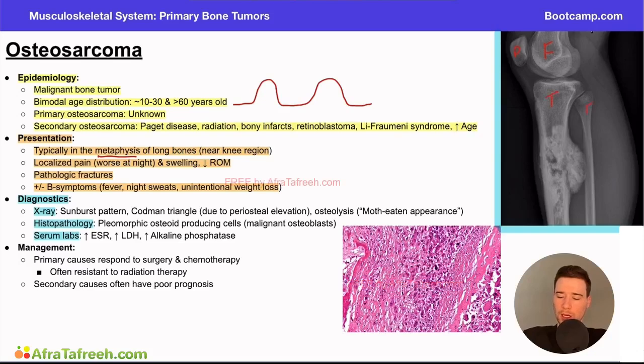And over here, this skinny bone is the fibula. So now that we've kind of oriented ourselves, let's talk about some of these findings. The first is going to be the sunburst pattern. And some of these kind of overlap with each other. They just have similar names. But the sunburst pattern refers to a pretty unique finding.